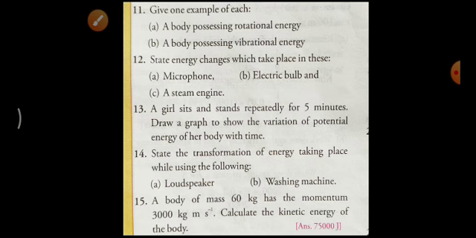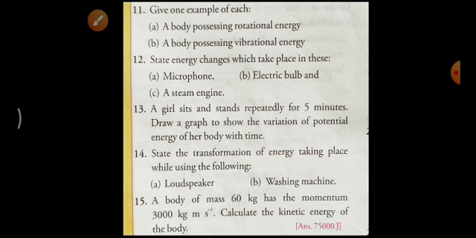Then number 13: a girl sits and stands repeatedly for 5 minutes. Draw a graph to show the variations of potential energy of her body with time. We have to plot the graph with time on the x-axis and potential energy on the y-axis.